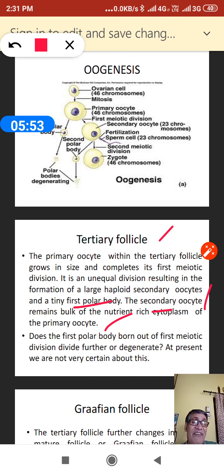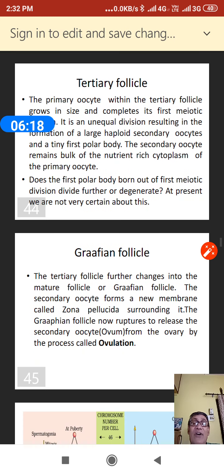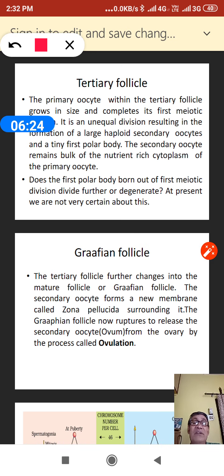But what is the fate of the first polar body? That is not yet completely known. Whether it divides again or degenerates, both possibilities exist, but the clear answer is not yet known to us.